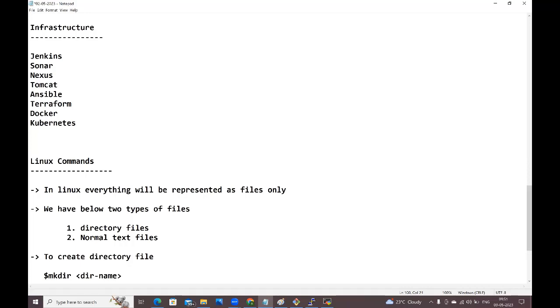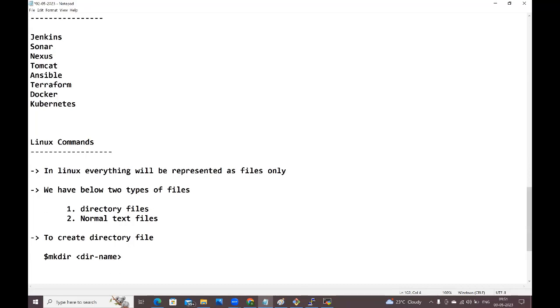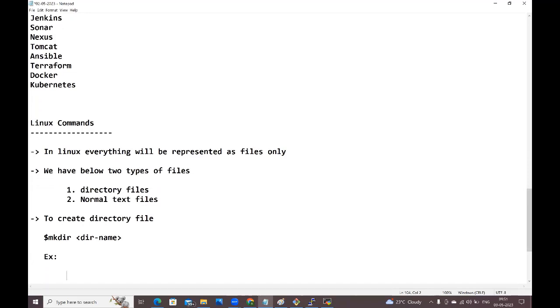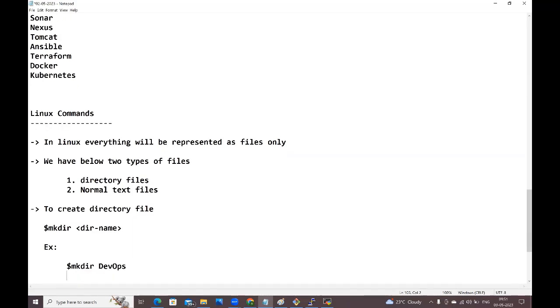For example, $ mkdir DevOps, and $ mkdir AWS. Like this, we can create the directory files. To create a directory file, this is the syntax, guys: mkdir and a directory name you need to provide. Make directory name. See here, I have given the examples. mkdir DevOps, where DevOps is the directory name. mkdir AWS, where AWS is the directory name.